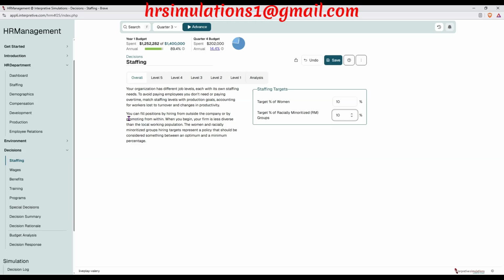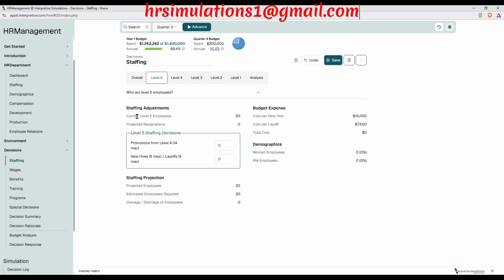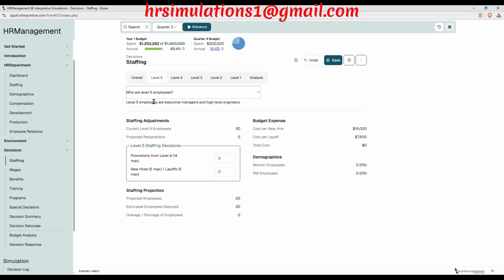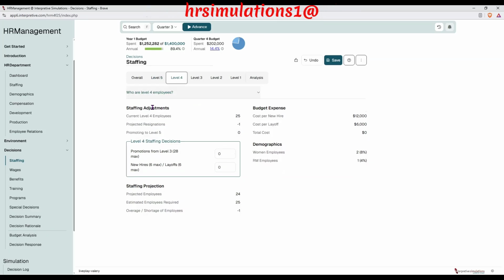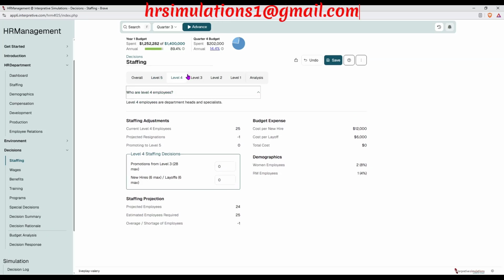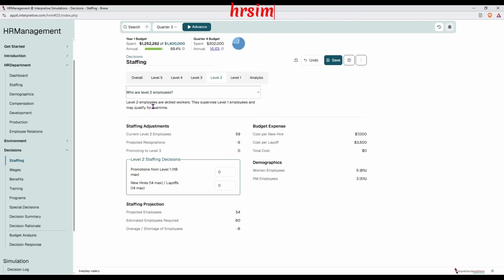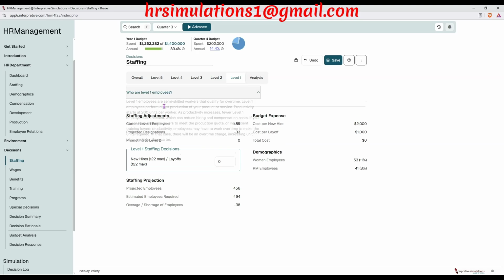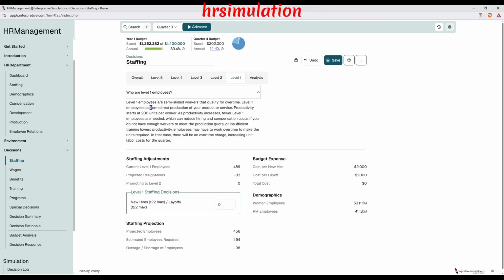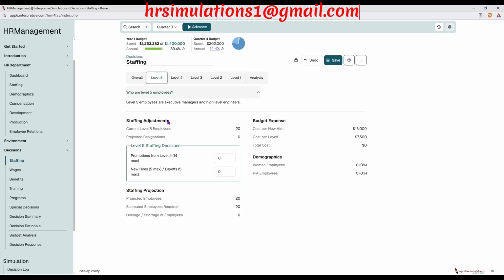Under staffing, we have level 1 up to level 5 of jobs. Level 5 mainly consists of managers, executive managers, and high-level engineers. Level 4 consists of department heads and specialists. Level 3 consists of department supervisors and technicians. Level 2 mainly consists of skilled workers, and level 1 is made up of the semi-skilled workers in the company. You need to make decisions considering that you don't have any shortage or overage in each and every level. But first, before making the decisions, you can see our budget is here.